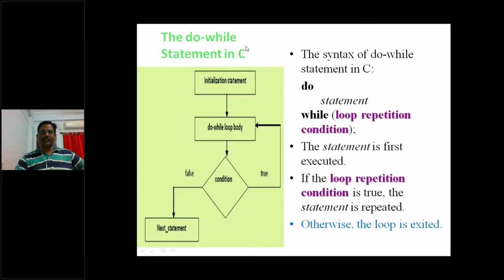In the do while loop, we first see the set of do body statements. The initialization statements will be executed, then the do while loop body is there, so it will blindly execute that, and then the condition will be checked at the end of the body. If it is true, it will keep on executing the body once again. If the condition becomes false, then it won't go back to execute the do body, and it will simply stop. So these are the things.